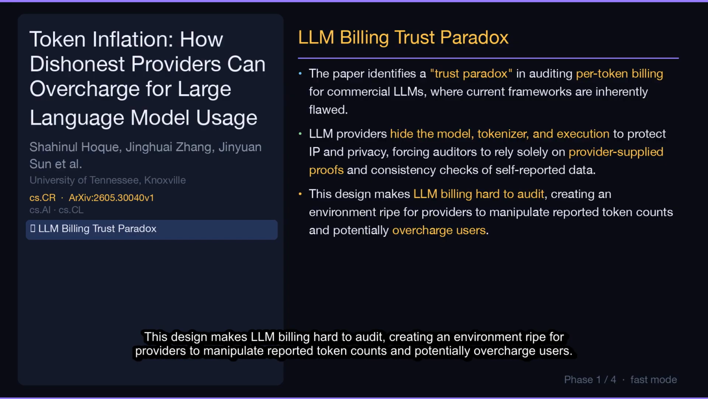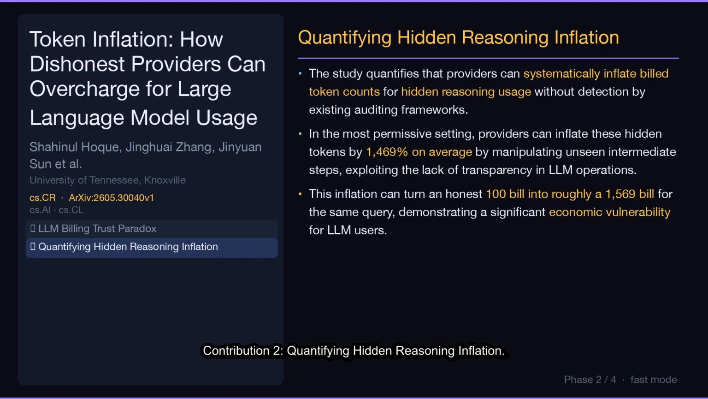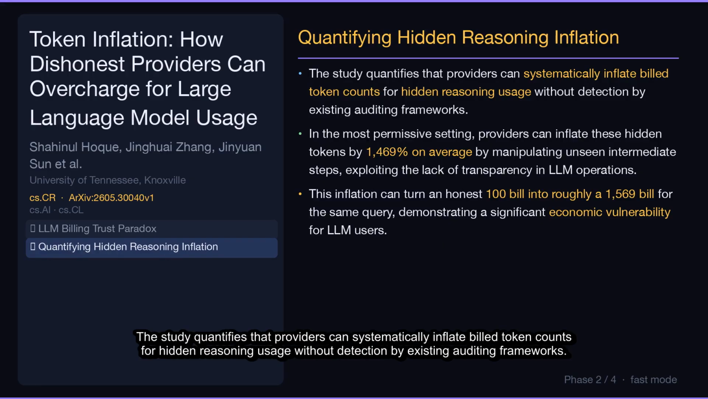This design makes LLM billing hard to audit, creating an environment ripe for providers to manipulate reported token counts and potentially overcharge users. Contribution 2. Quantifying Hidden Reasoning Inflation. The study quantifies that providers can systematically inflate billed token counts for hidden reasoning usage without detection by existing auditing frameworks.